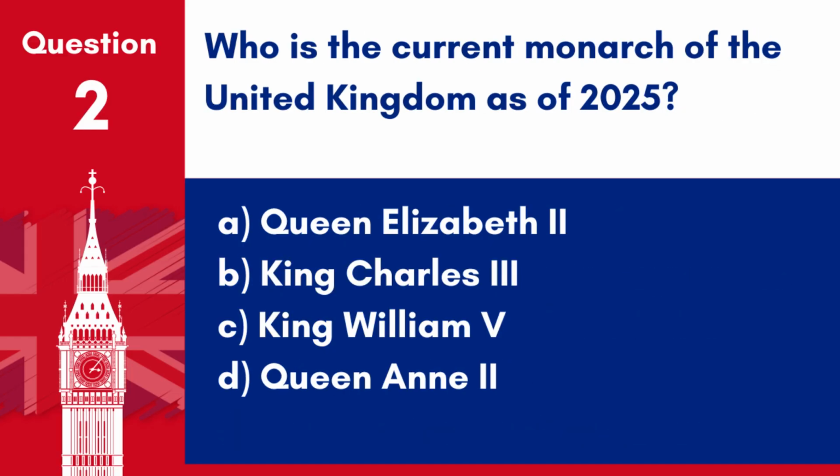Question 2. Who is the current monarch of the United Kingdom as of 2025? A. Queen Elizabeth II. B. King Charles III. C. King William V. D. Queen Anne II. Answer. B. King Charles III. He is the current monarch, having ascended the throne after the reign of Queen Elizabeth II.